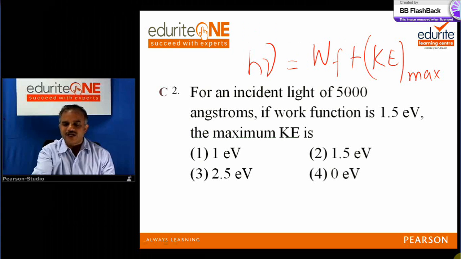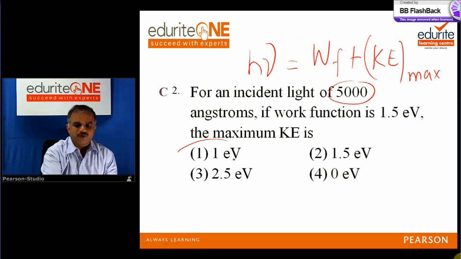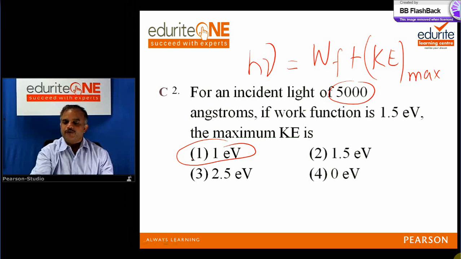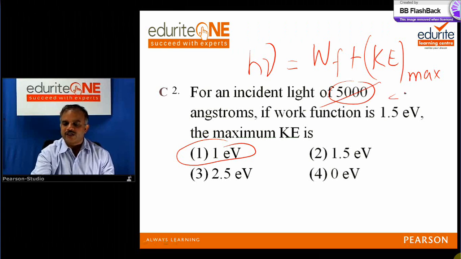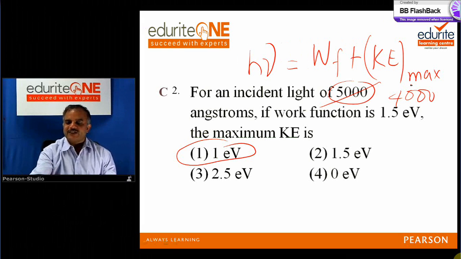Very simple. I can tell you orally the answer: if it is 5,000, 2.5 minus 1.5, 1 electron volt is the answer. How did I do it? If you change it also, I can tell you. Instead of 5,000, suppose I put 4,000. I can tell you the answer. That will be roughly 3 minus 1.5. If it is 2,000, that will be 6 minus 1.5. How did I tell that?